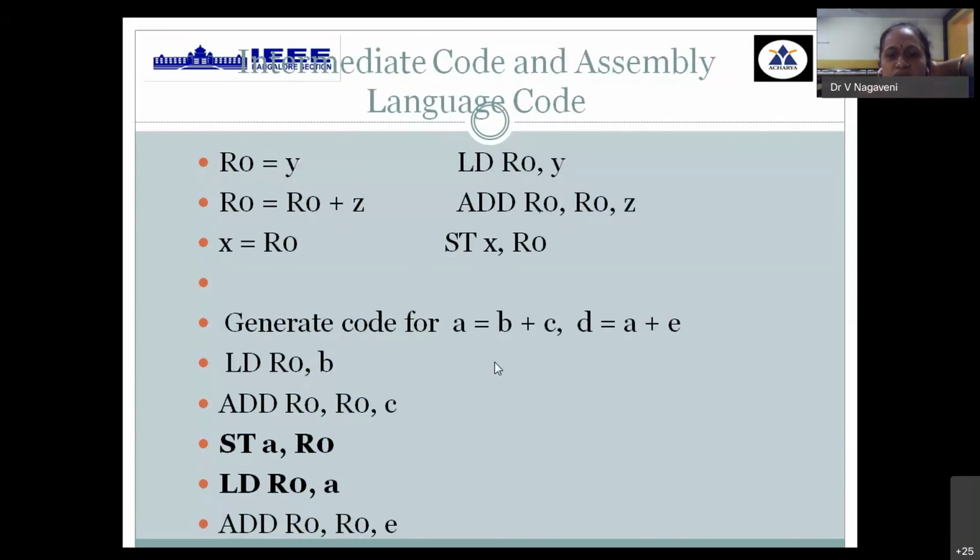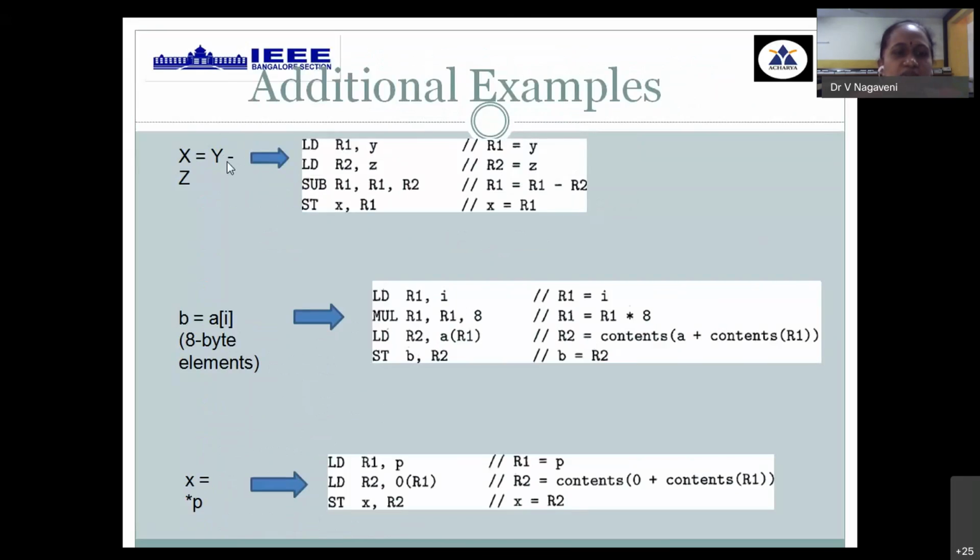Now, if you have a sequence of statements, it has to be done one after the other. Load the contents of B into a register. First you have taken B, then perform addition with C, then you store it back into variable A. Then again load A into R0, add with E, then store back into D. These are additional examples. When you are performing subtraction, load one content into one register, and if you want, both the variables can be loaded, and then you can go for subtraction and store back into the given variable.